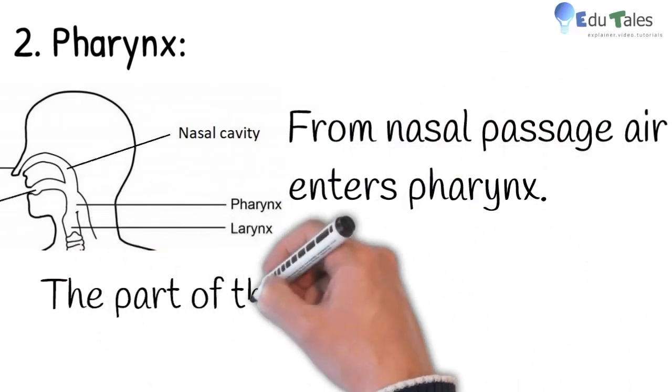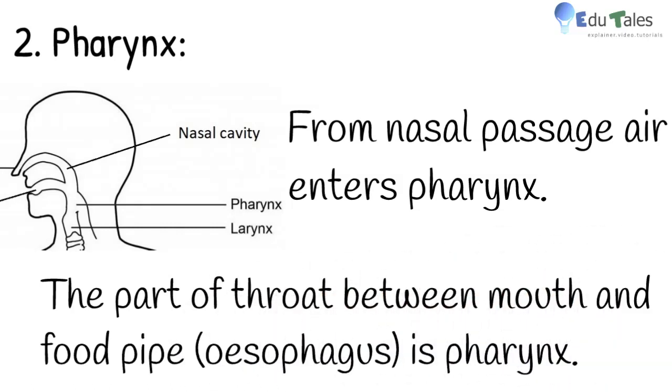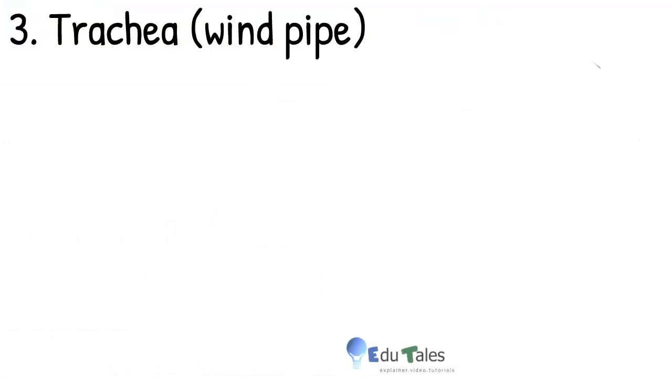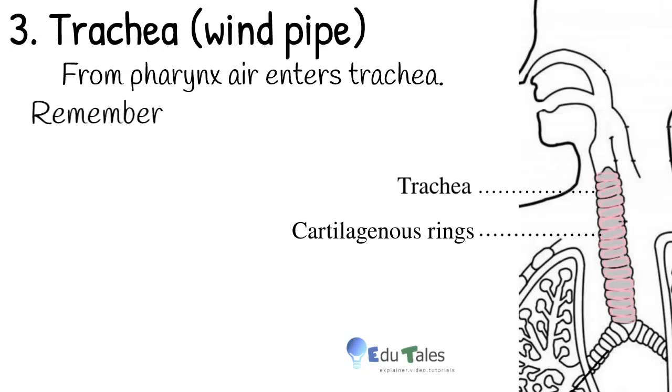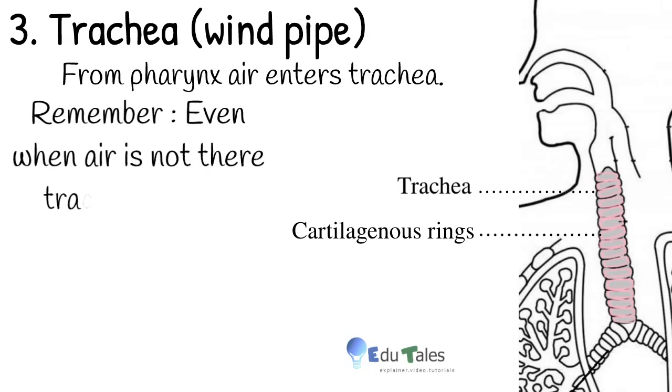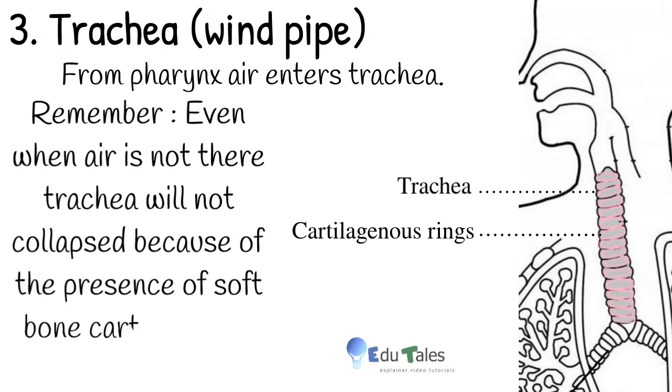Next comes pharynx. From the nasal passage, air enters pharynx. Pharynx is the part of the throat between mouth and food pipe. Observe the diagram to know the exact location of organs. Larynx is our sound box. Next comes trachea, that is windpipe. From pharynx, air enters trachea. Observe the diagram. The colored portion is trachea. Remember, even when air is not there, trachea will not collapse because of the presence of soft bone cartilaginous rings.